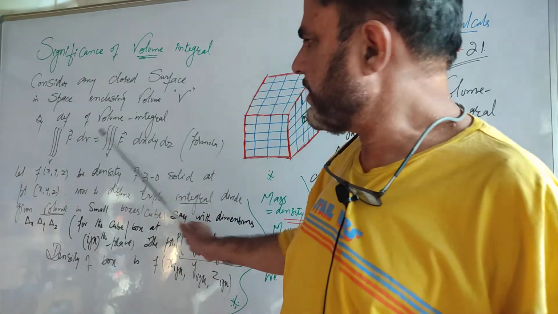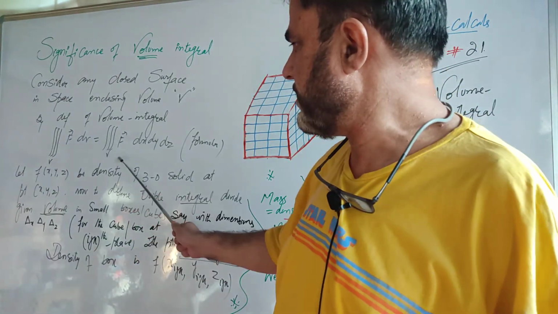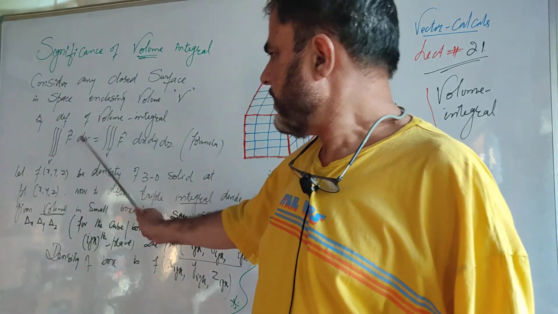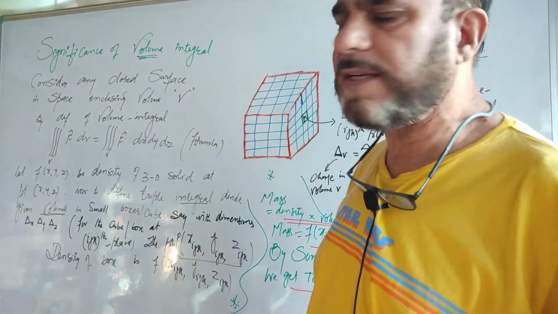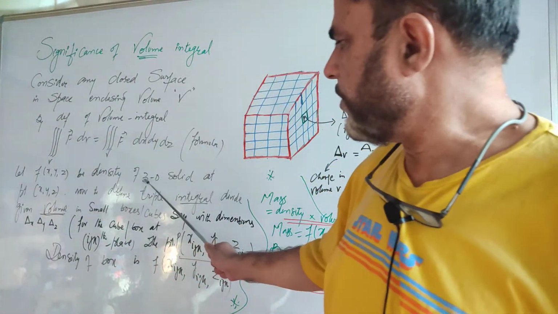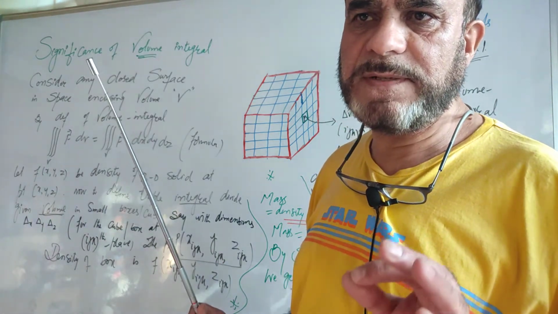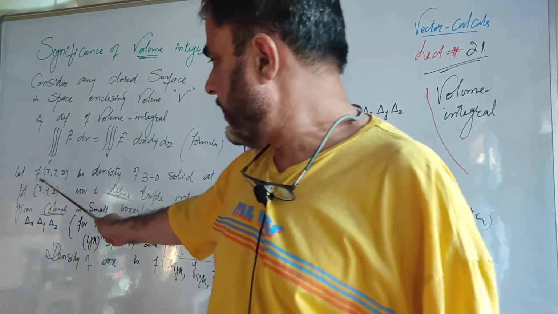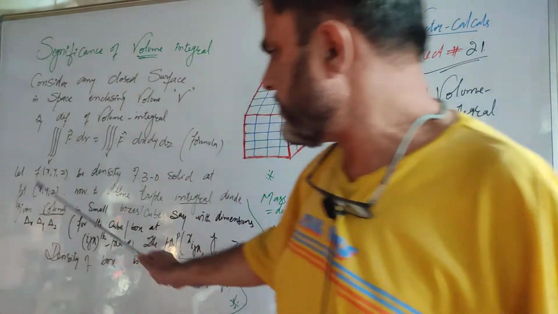By definition, we derived the volume integral. If f is a vector point function or even a scalar point function, the volume integral of f over V dV is given by this. Then we saw how this dV is converted into dx dy dz in the rectangular coordinate system. Let f of xyz be the density of a 3D solid at point xyz. Every point on the volume represents the density of the matter.